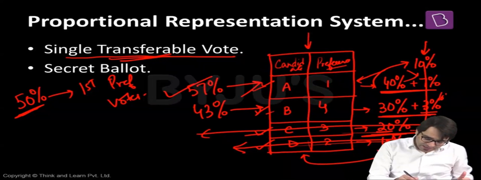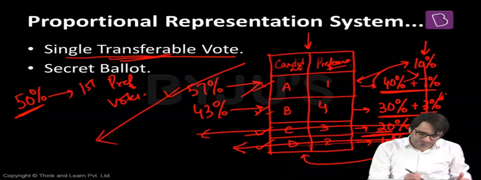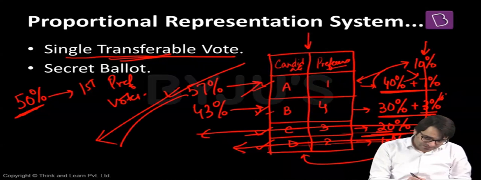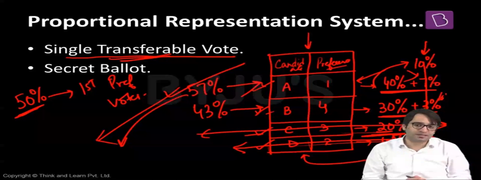Now who is the President of India? A is the next President of India because he got 57% of the preference, because he got 57% of the total votes polled in this election.